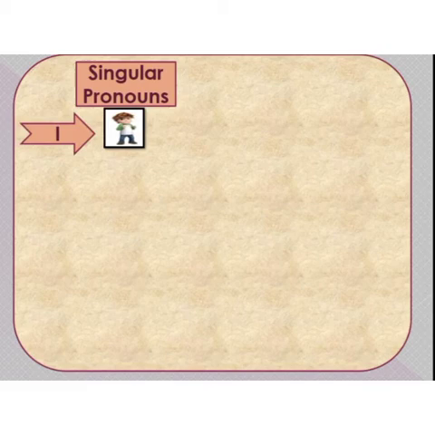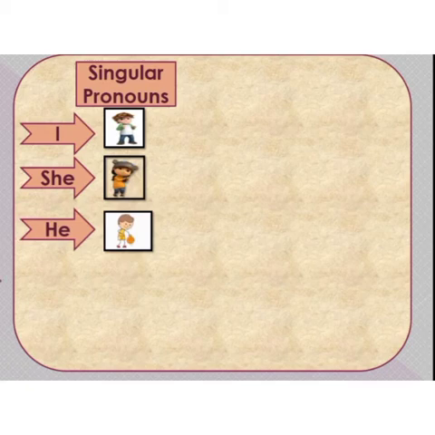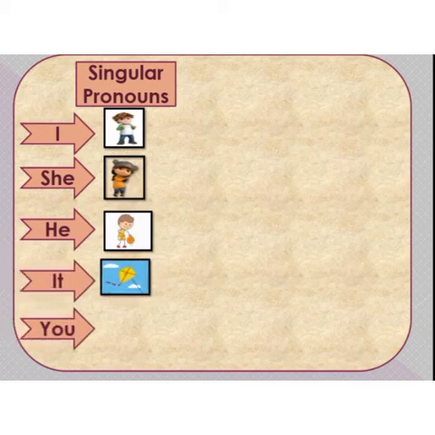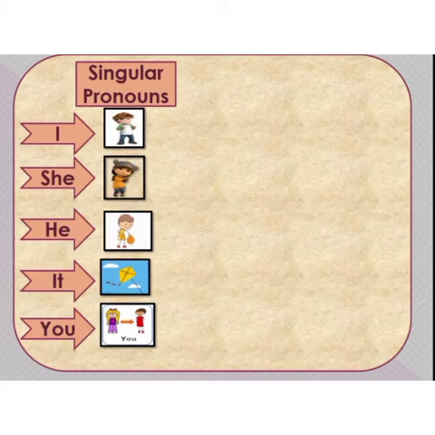I, she, he, it and you are singular pronouns because we are talking about only one person, place, animal or thing.